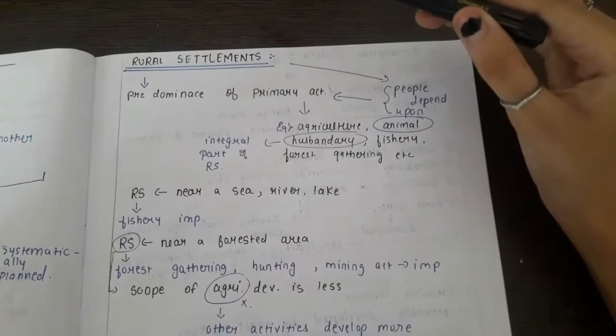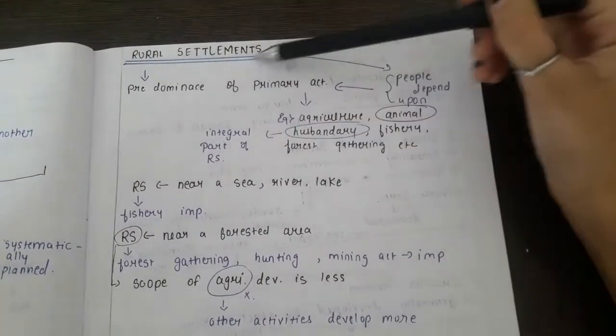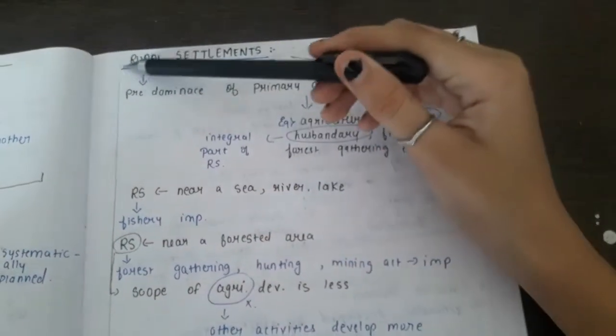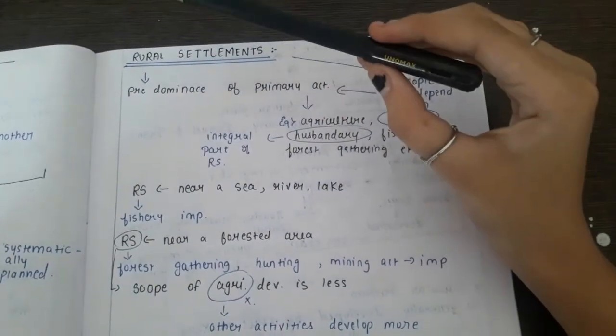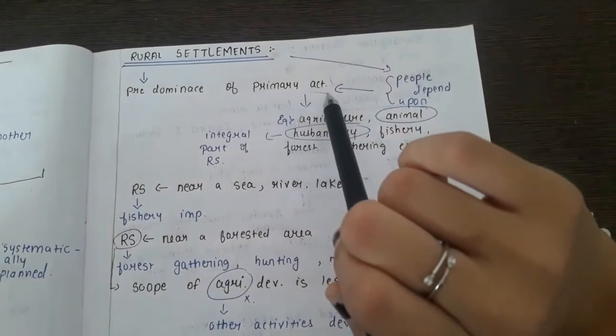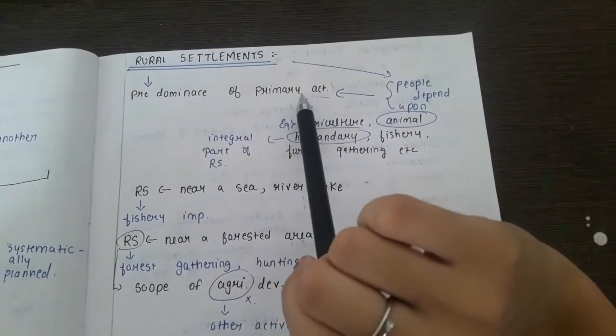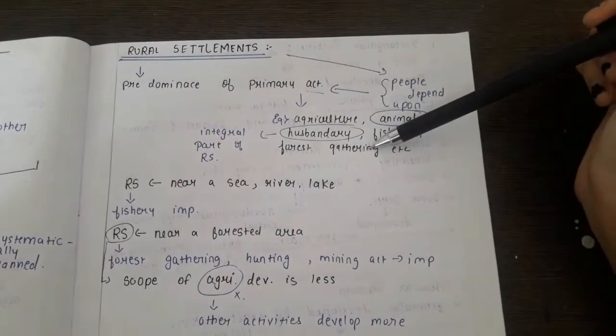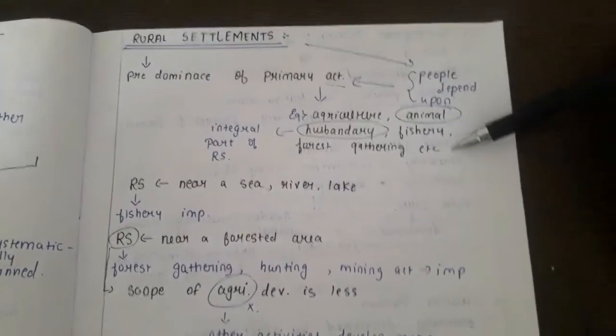It simply means, rural settlement is very simple. The word rural depicts predominance of primary activities. We all know what are primary activities, like agriculture, animal husbandry, fishery, forest gathering, all are primary activities.